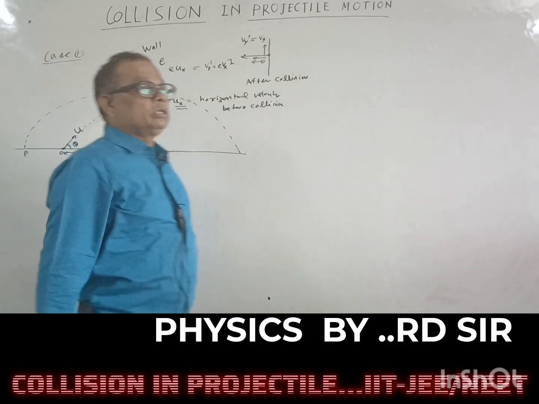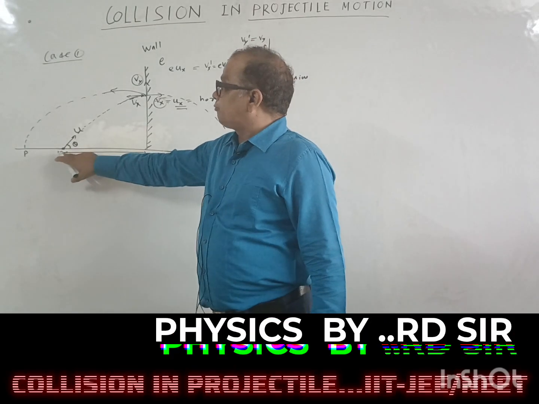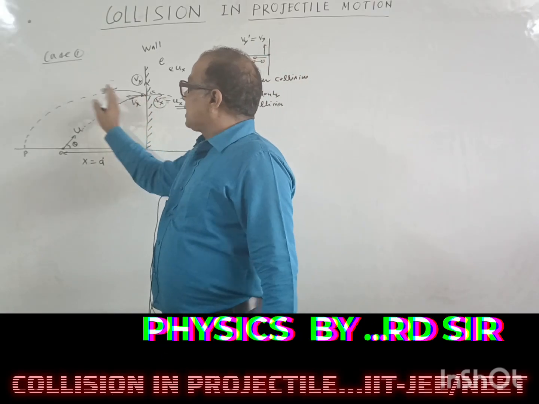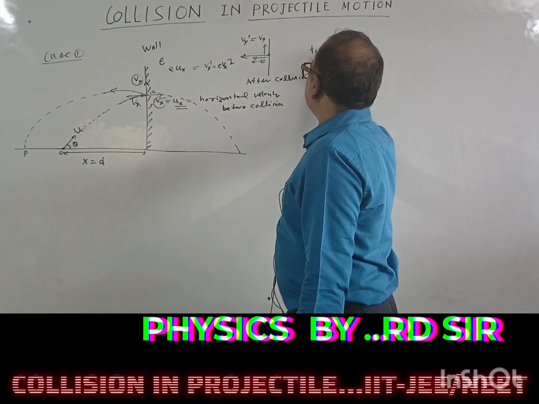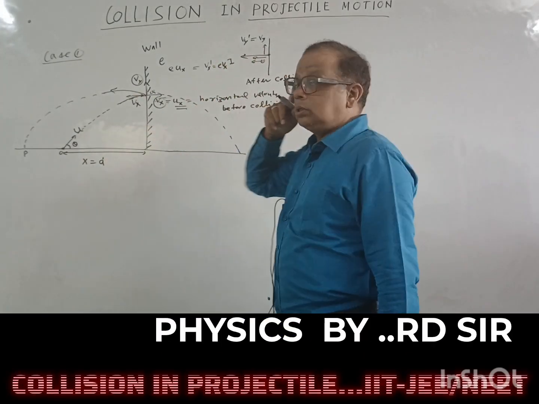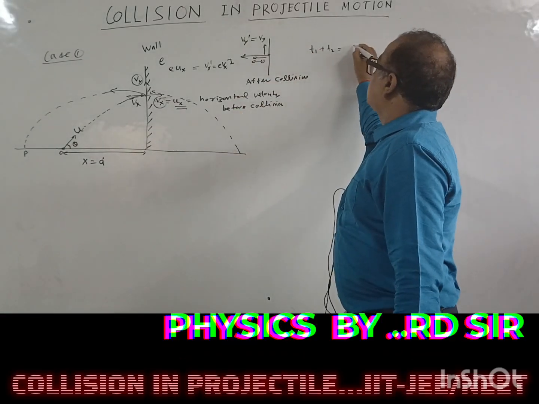In this type of collision, the time of flight will not change. Suppose the time taken from O to Q is T1 and the time taken from Q to P is T2. The sum T1 plus T2 will be the total time of flight.